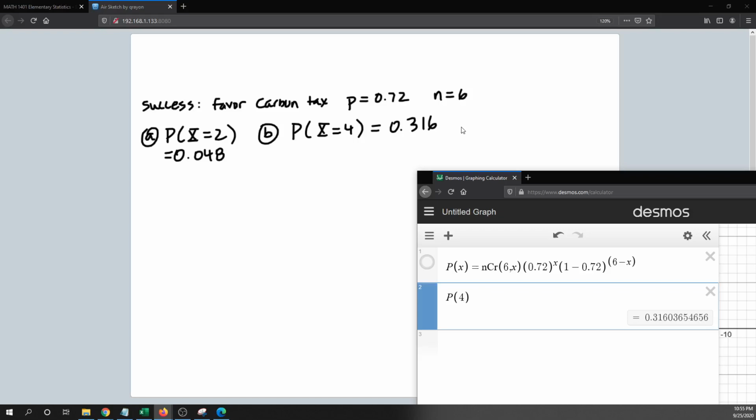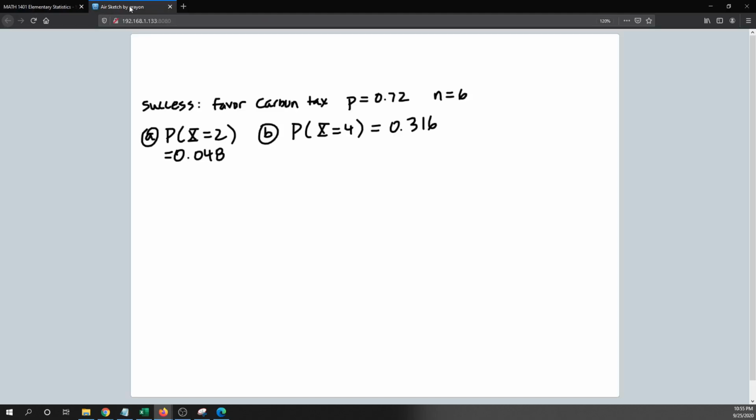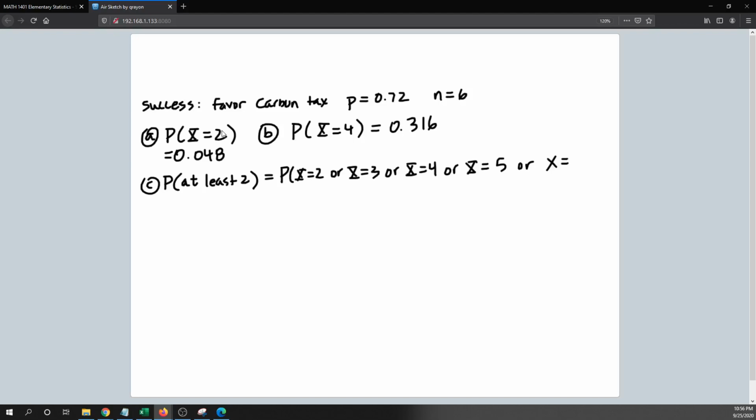All right. Next one is on part C, is at least 2. Okay. So C is the probability of at least 2. So that's going to be the same as the probability that x equals 2, or x equals 3, or x equals 4, or x equals 5, or x equals 6. All right.